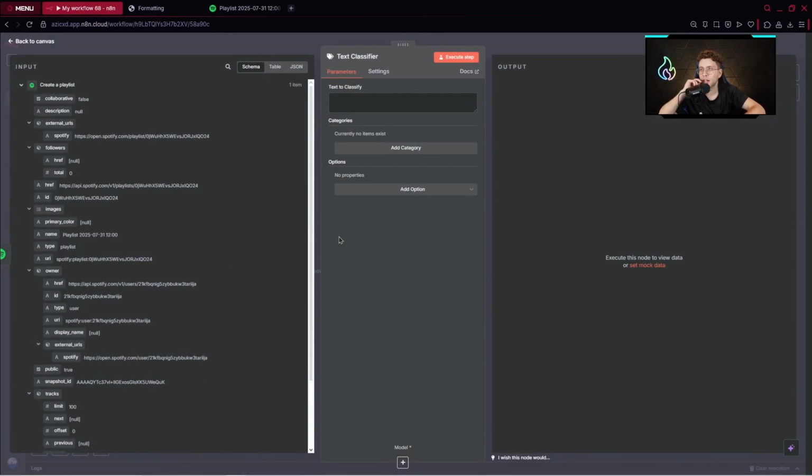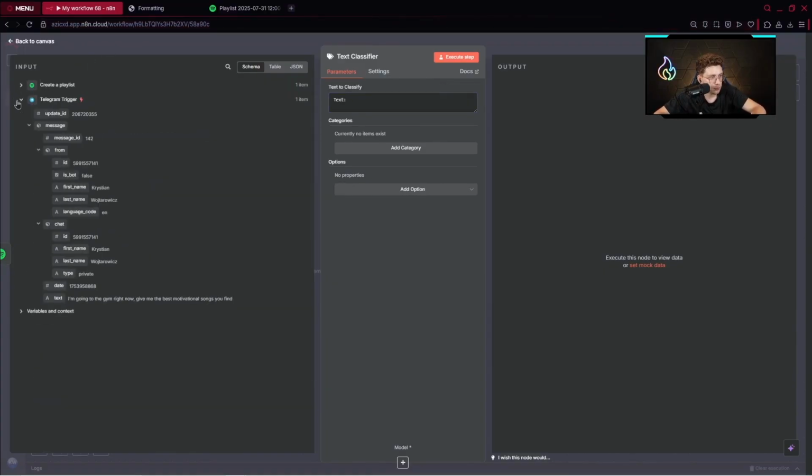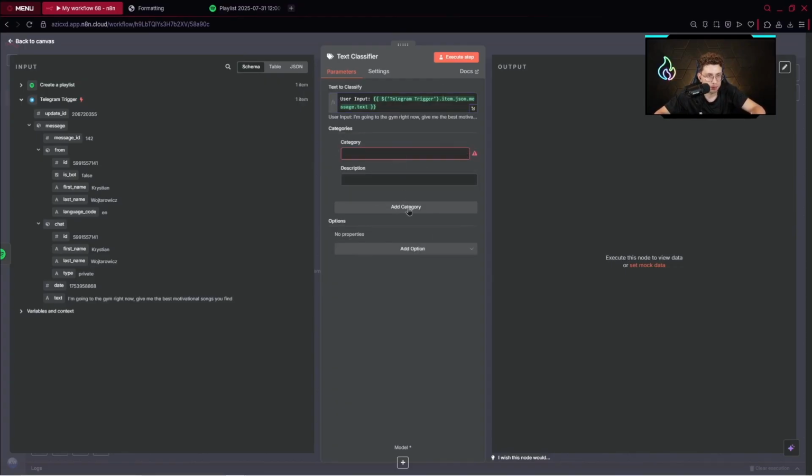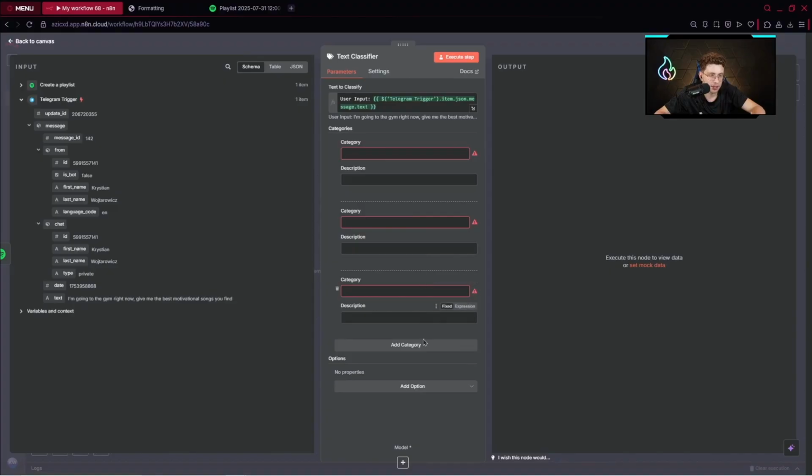We need to classify our text. Inside we'll be providing the text. So here, text, and a text from our Telegram trigger. Okay, so we've got a text. Or even better, it would be better to provide the user input. Perfect. And we need to add categories. So we'll have, in my case, 9 categories.